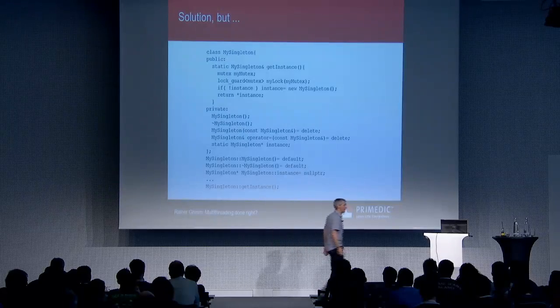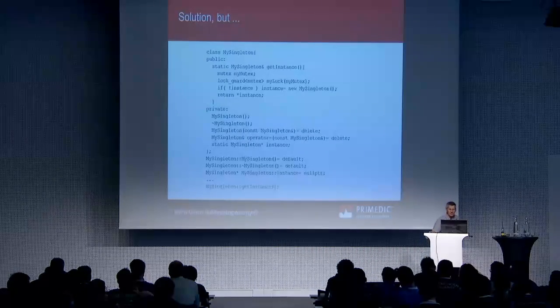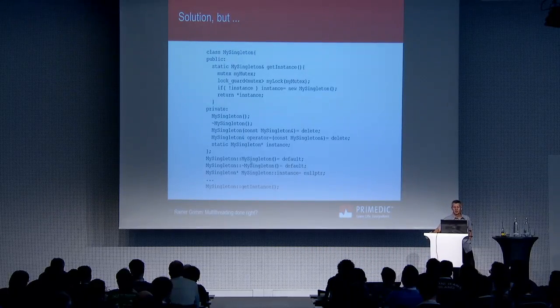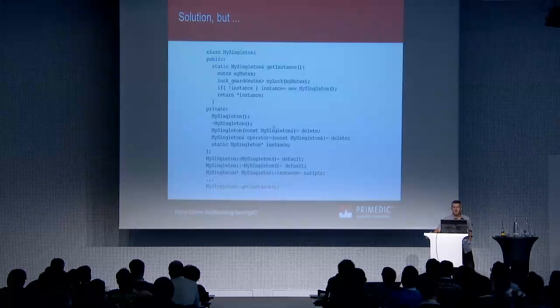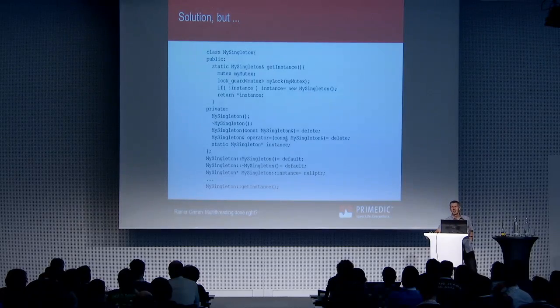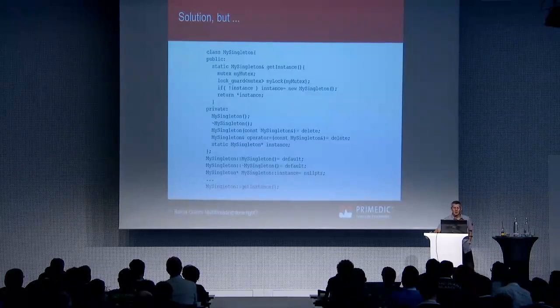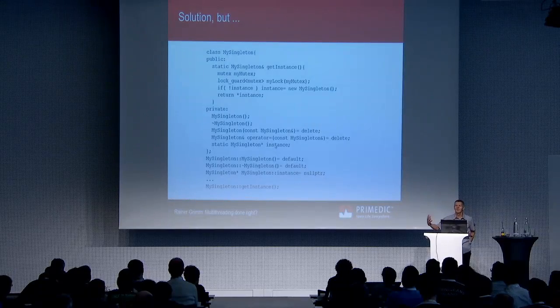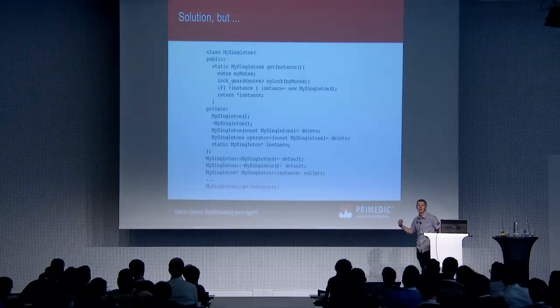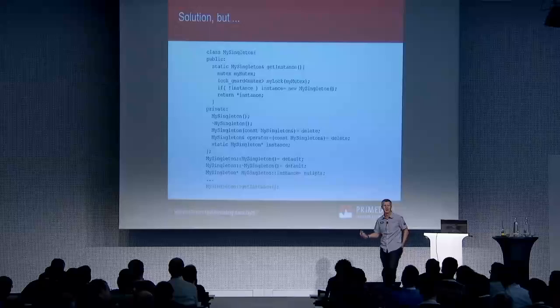You do it by making the constructor and destructor private. You see it here. Making the copy constructor and copy assignment operator deleted. And here you have the static mySingleton instance to which you can refer in the whole lifetime of your application in case the singleton is created.